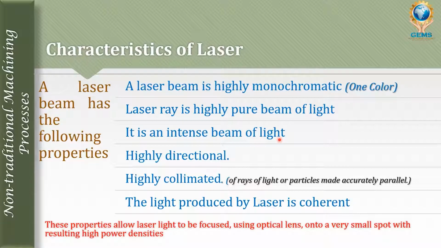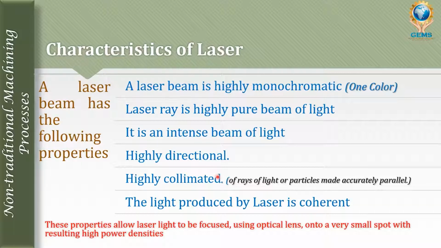But at the same time the laser produces a highly intense beam of light and it is highly directional. Directional means it can be focused in any direction. It will not be dispersed. So it can be focused over a long distance in one direction, and it is highly collimated. Collimated means a ray of light or particles made accurately parallel, not dispersed or diverged. It flows in a parallel way. In the next slide I'll show you this collimated and coherent.